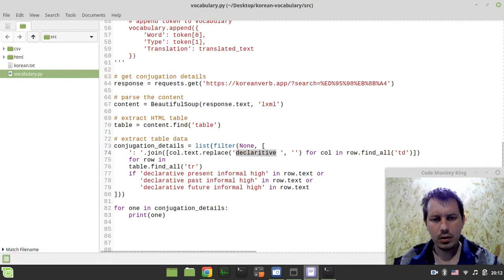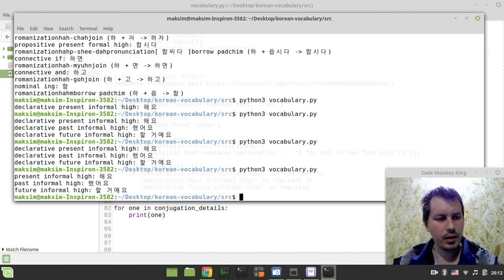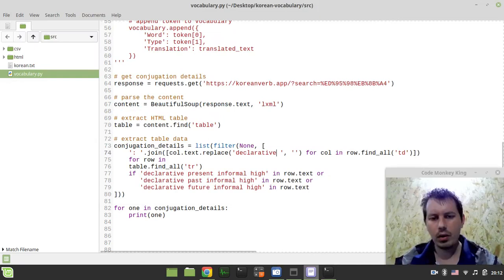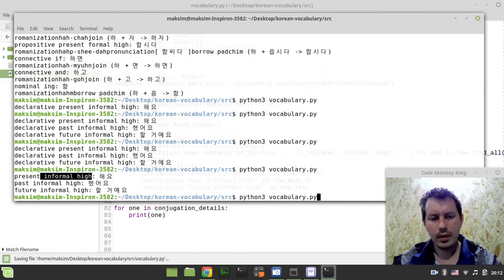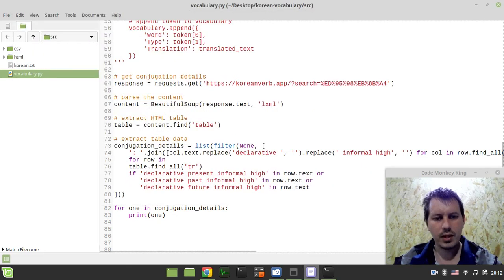Copy, paste. Let's have a look again. Okay, perfect. And now this "informal high" is another thing to get rid of, so I can simply say .replace and this, like so. Okay, and now it seems to be pretty fine: present, past, and future. So 해요, 했어요, 할 거예요. Yeah, this is absolutely fantastic.